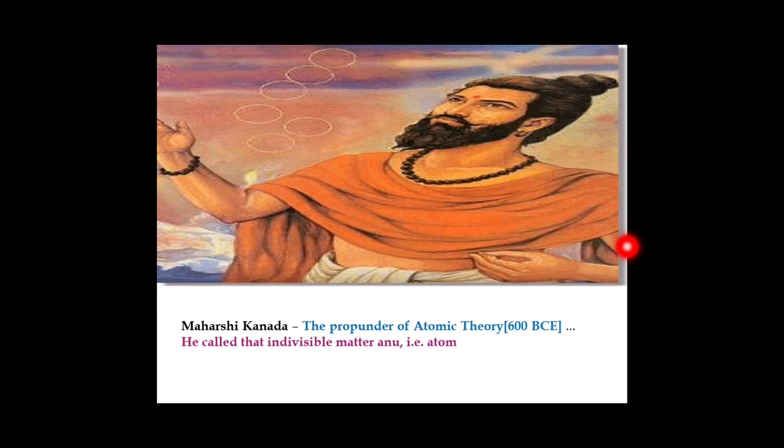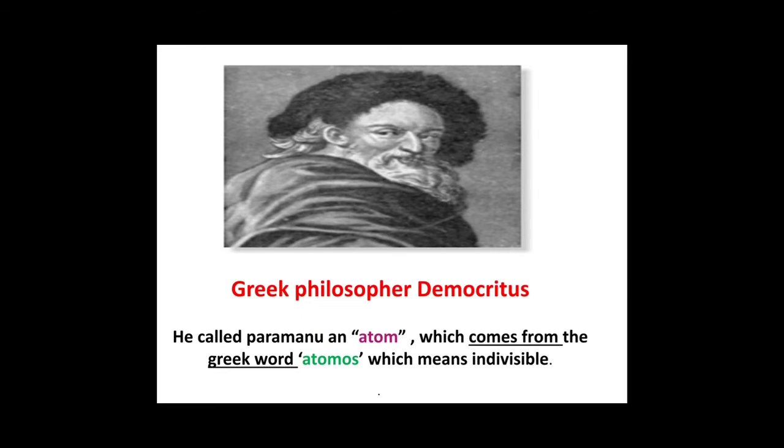Maharishi Kanada, the propounder of atomic theory, called indivisible matter Anu, that is, atom. An interesting story states that this theory occurred to him while he was walking with food in his hand. As he nibbled at the food, throwing away small particles, it occurred to him that he could not divide the food into further parts, and thus the idea of matter which cannot be divided further came into existence. He called that indivisible matter Anu. If you take matter and start dividing it, you will reach a certain point beyond which further division is impossible. That smallest unit of particle is known as Anu.